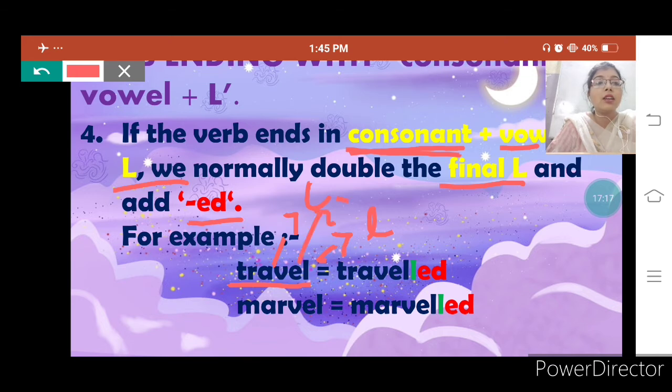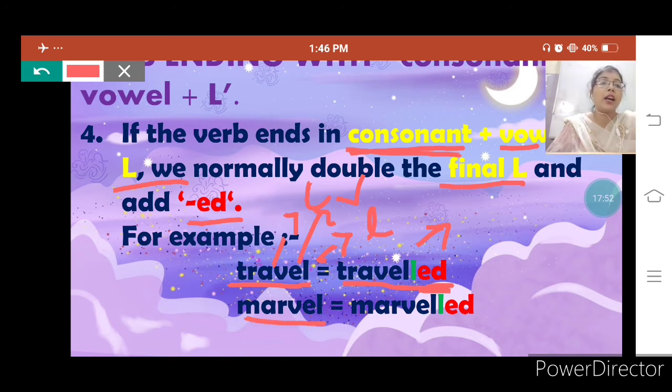E is a vowel. That means this word suits in this type of situation. Now, traveled is written here. What we did, we doubled the last letter, that is L, and then we added ed to it. Then it will become traveled.